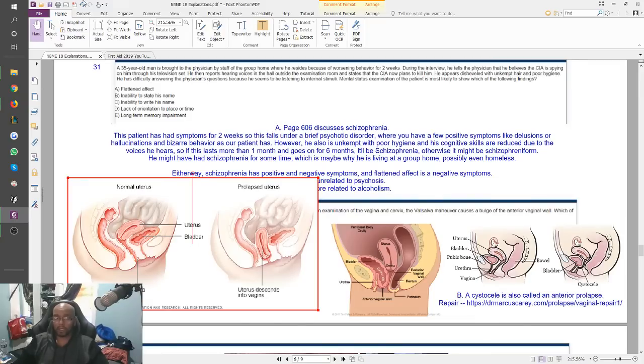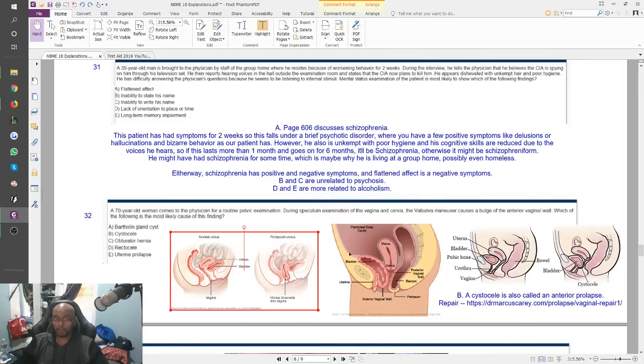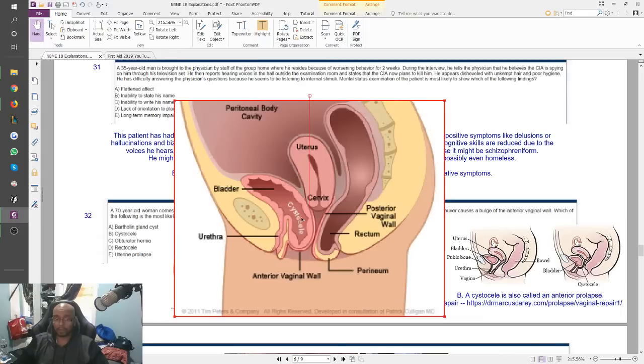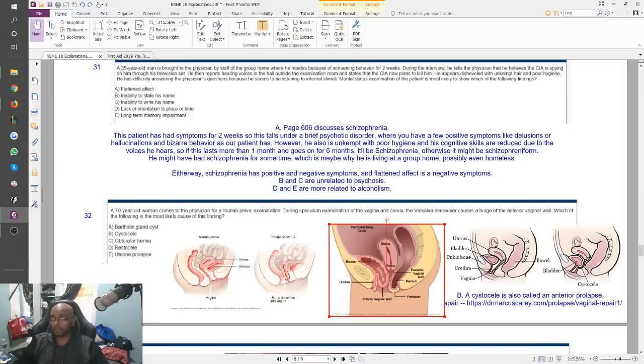So I was wrong. I didn't know that this is what a cystocele is, right? So a cystocele is when your bladder pushes down onto your vaginal wall, and this is the anterior bulge they're talking about, okay? The only other answer choice here that I don't have an image for is the rectocele.